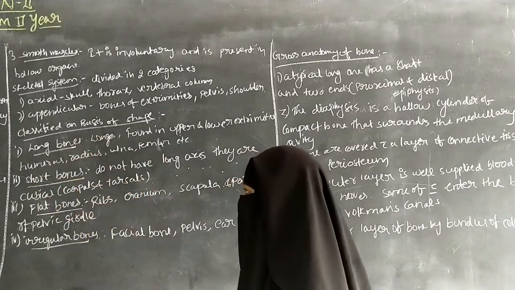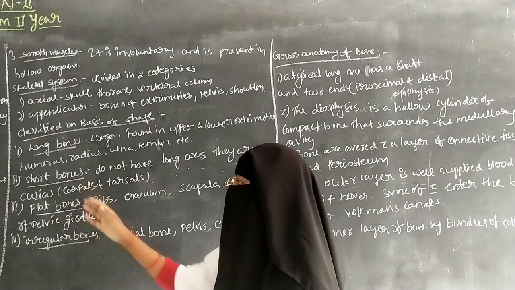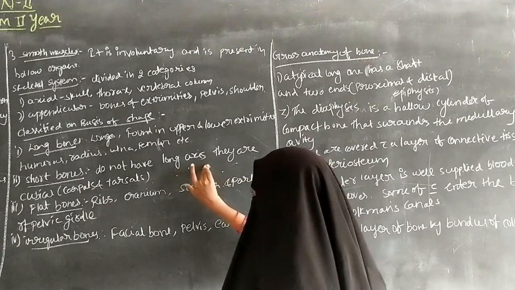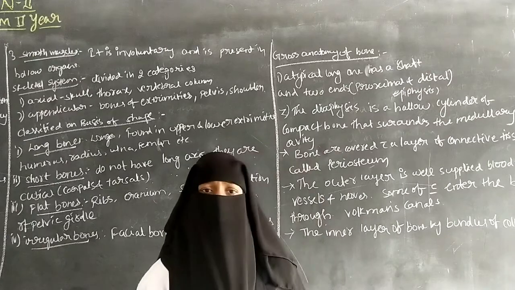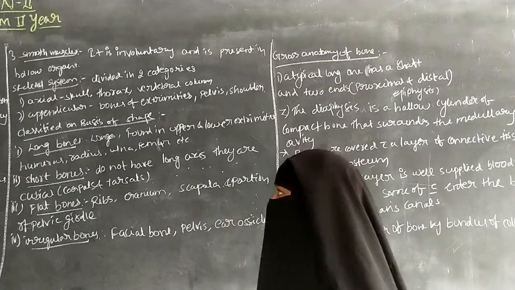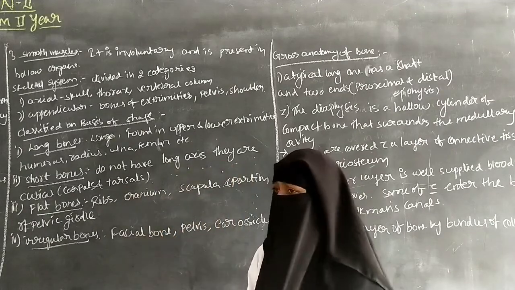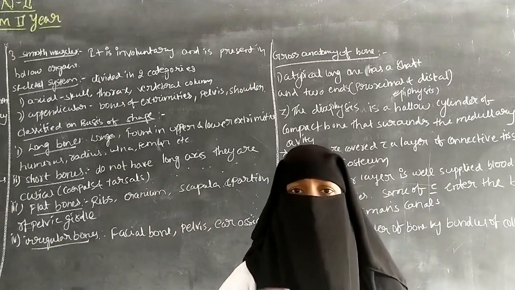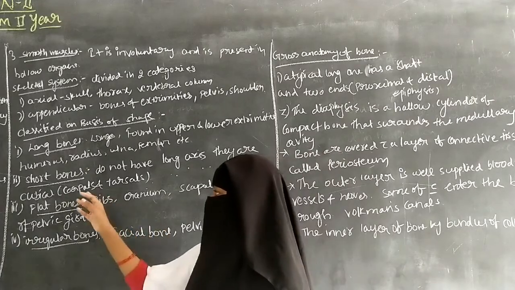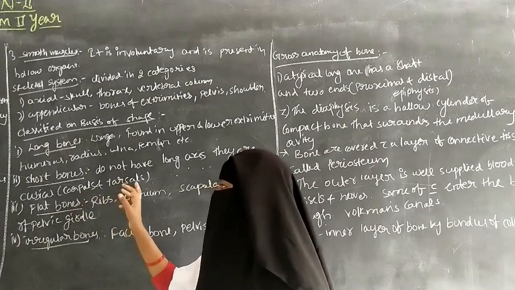And next one is short bones. Short bones do not have a long axis. They become very short, and they are cubical. So short bones become cube shaped, and they include the carpals and the tarsals.